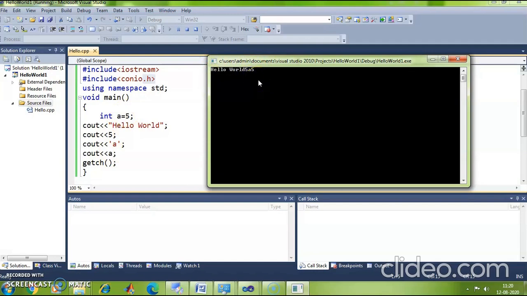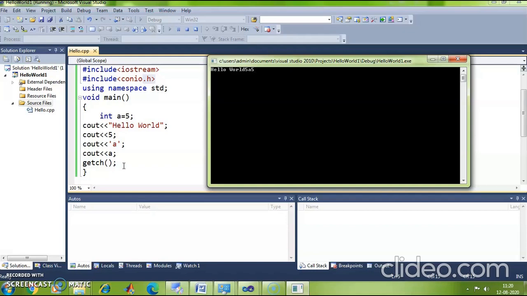Now until and unless I press a character, this screen remains as it is. Once I press a character, this window closes, the program execution stops. Okay, that's because I have put a getch function here. Is it okay? So this is how you can write a simple C++ program to print hello world.